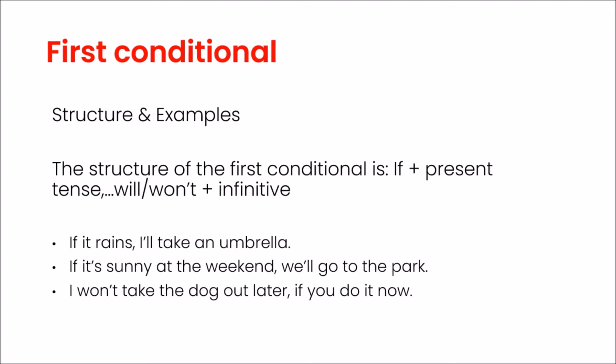For example, if it rains, I'll take an umbrella. I'll is I will. If it's sunny at the weekend, we'll go to the park. I won't take the dog out later if you do it now.